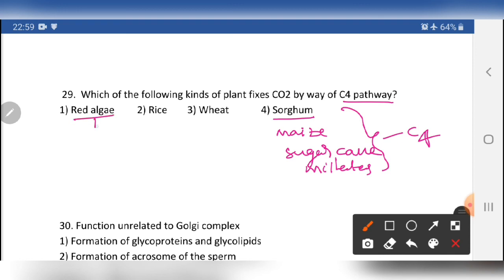So, what about red algae? It follows the C3 cycle. Rice is a C3 plant. Wheat is also a C3 plant. C3 plants have the photorespiration problem.